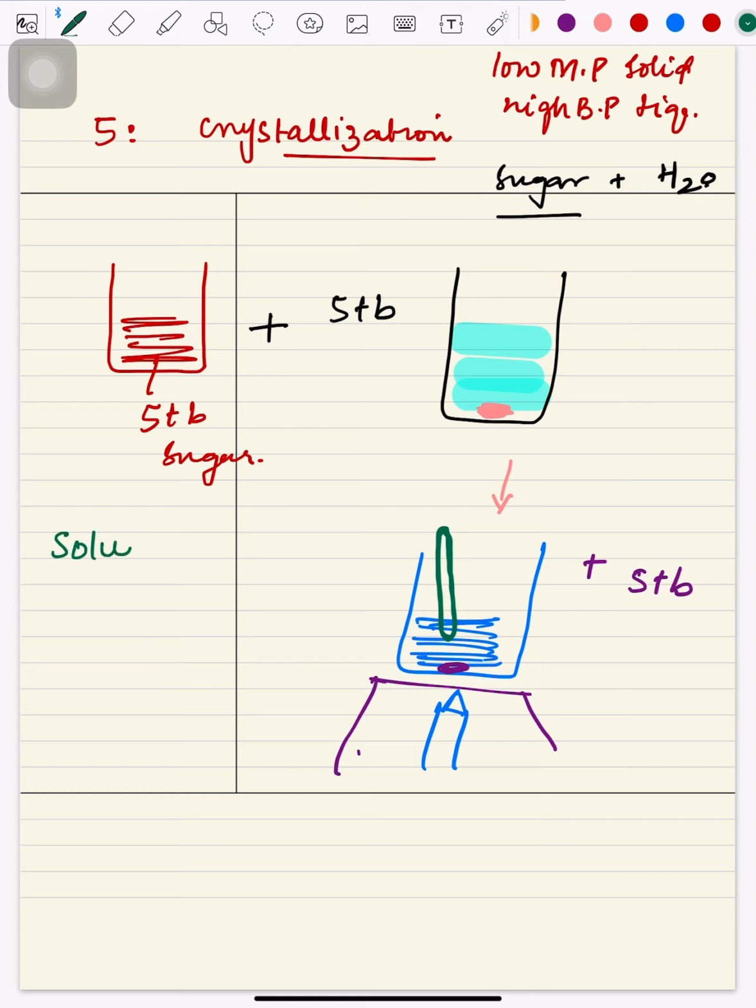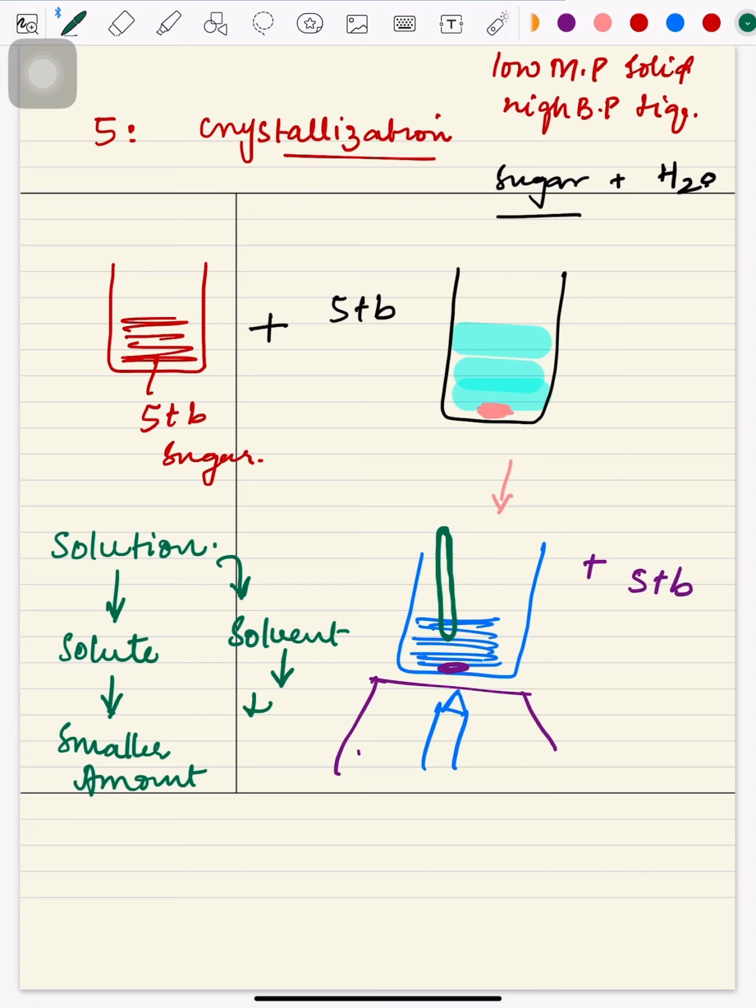What is a solution? The first term is solution, and a solution is made up of two partners. One of them is the solute and the other is the solvent. So what is a solute? It is the one which is in the smaller amount, for example sugar here. And what is a solvent? It is the larger amount one, and here the water is considered the solvent. They are both dissolving into each other, mixing up into each other. We cannot segregate the two. That is called a solution.